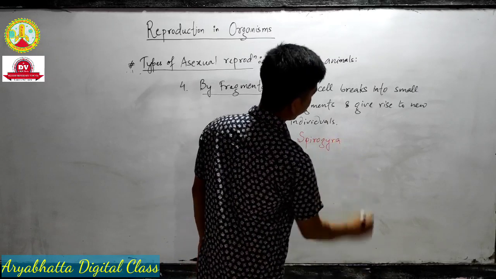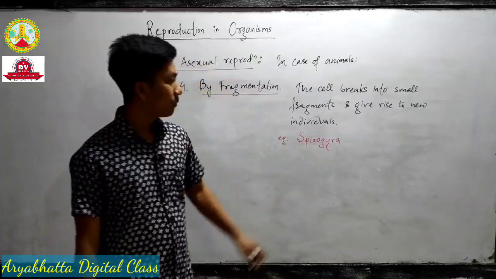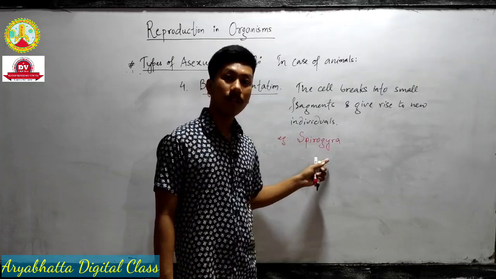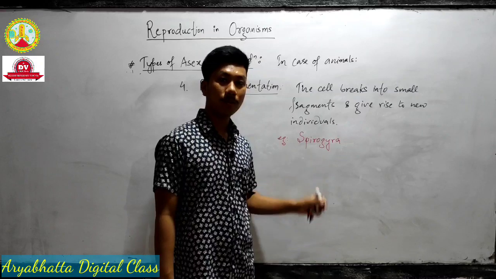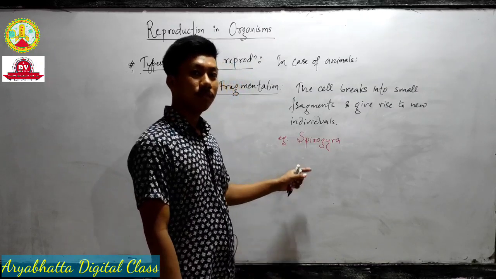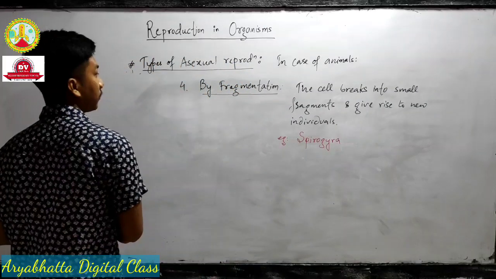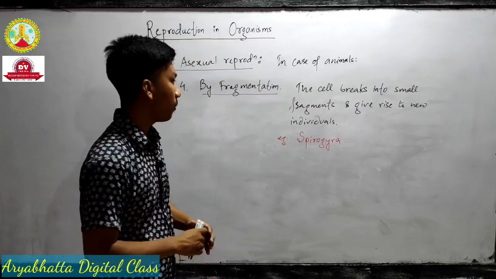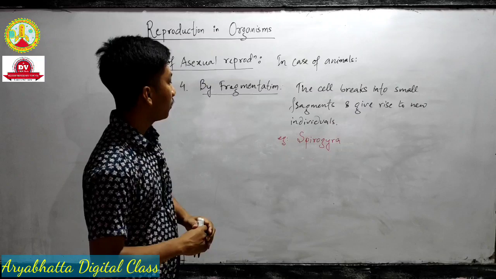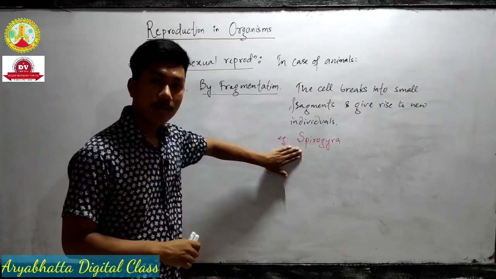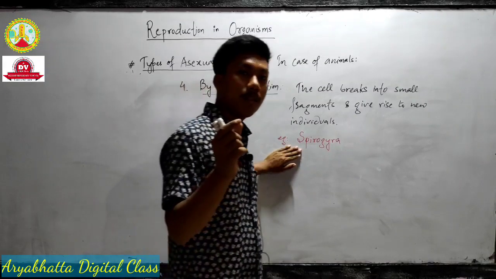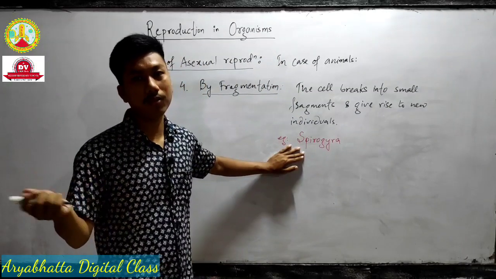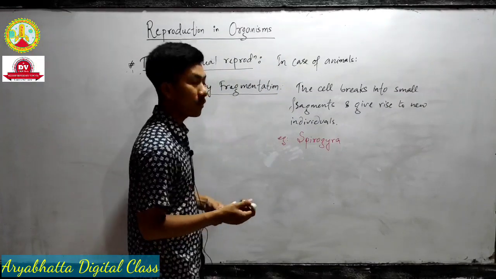Spirogyra. What is Spirogyra? Which group of algae? Green, red, or brown? Answer yourself. Spirogyra is also known as pond silk algae. Remember? In Spirogyra, the cell breaks into small pieces and gives rise to new individuals. Let me show you a quick diagram.